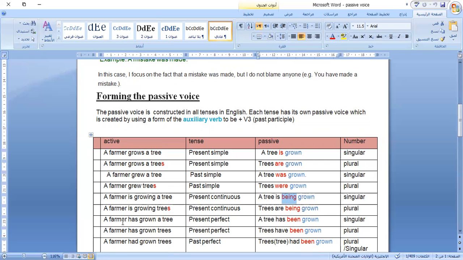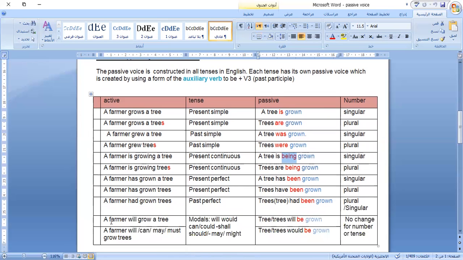A farmer has grown trees, so trees have been grown, because the subject, trees, is plural, so we use "have." A farmer had grown trees, so tree or trees had been grown.